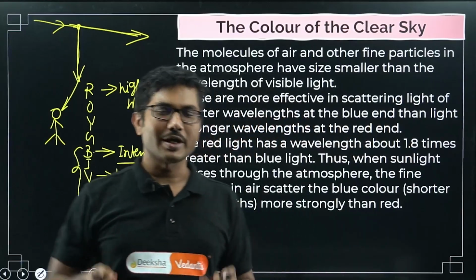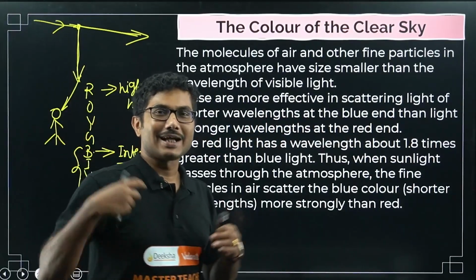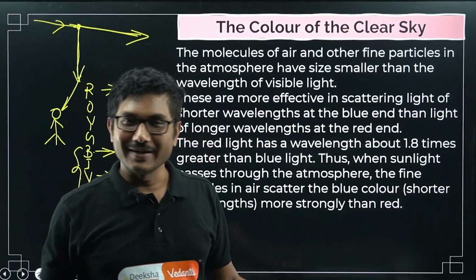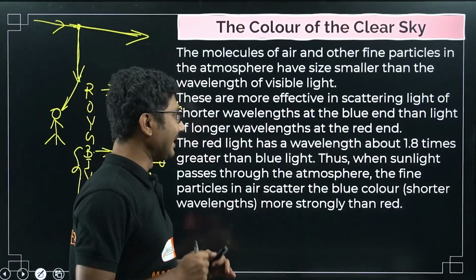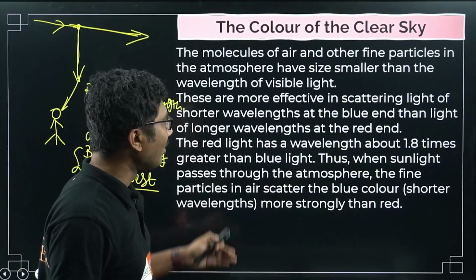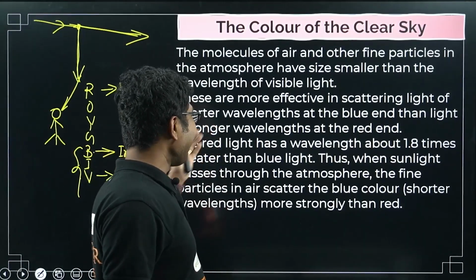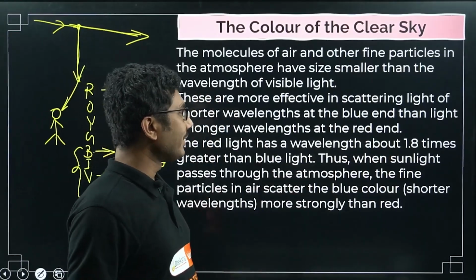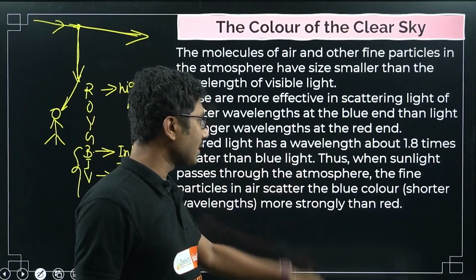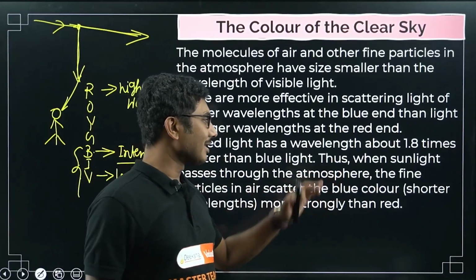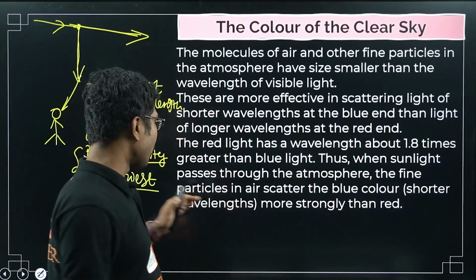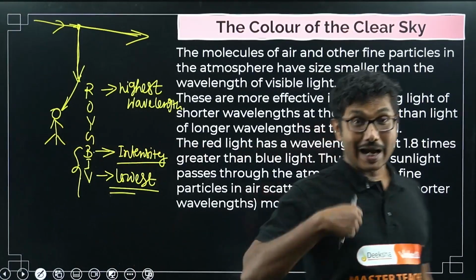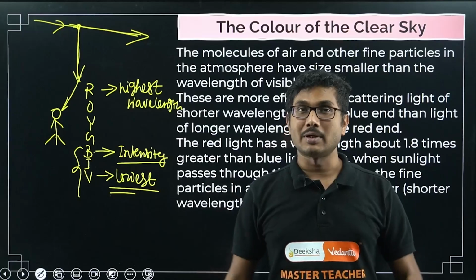If there was no atmosphere, if there was no scattering, then the sky would not be blue. You can see the dark black sky even during the day. Very interesting, right? Now the red light has a wavelength about 1.8 times greater than that of the blue light. Thus, when the sunlight passes through the atmosphere, the fine particles in air scatter the blue color, the shorter wavelength, more strongly than red.